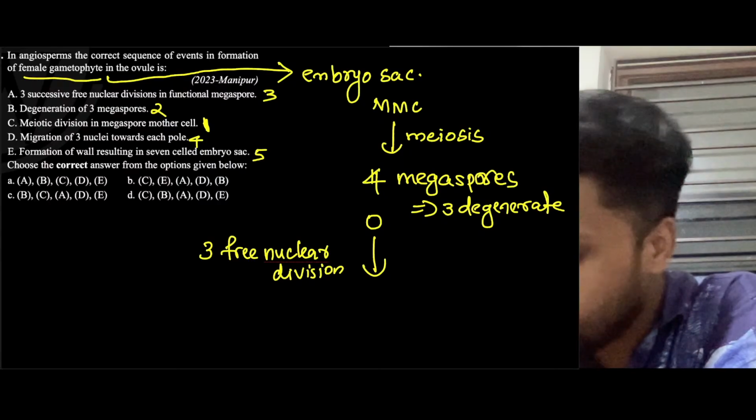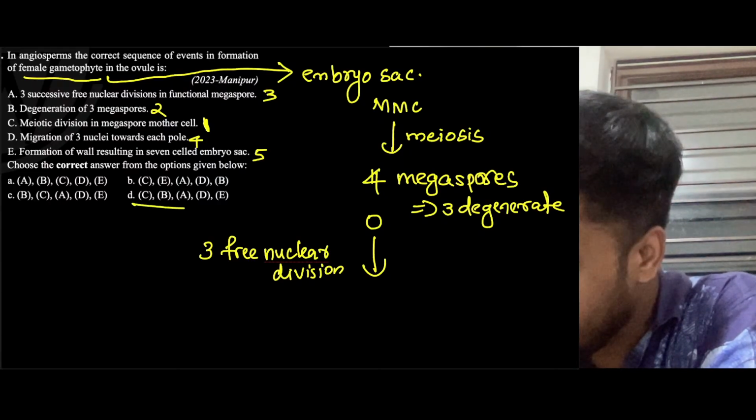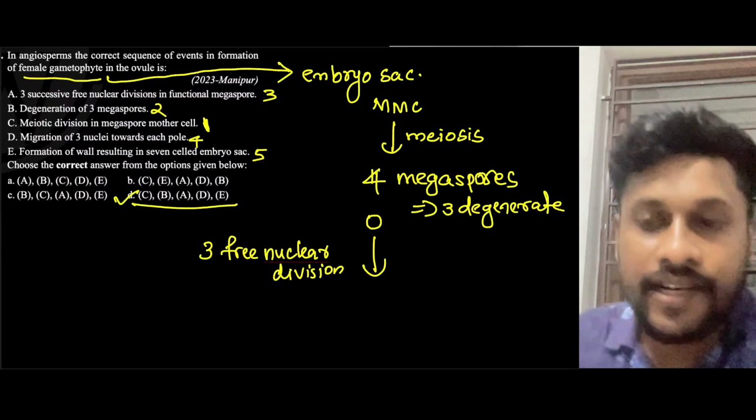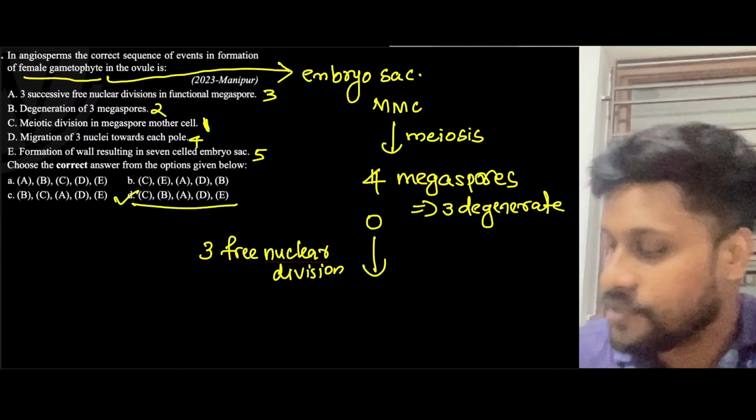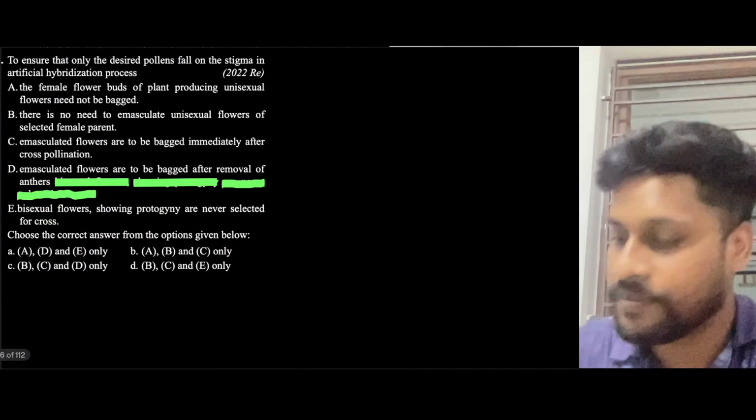So, what is the step? CBADE. CBADE. Option D will be coming, right? Yes, very good, guys. Very good. Nice. Let's move to the next question.